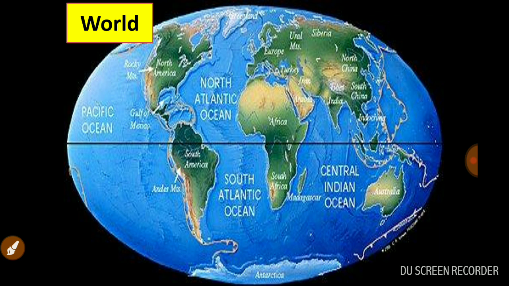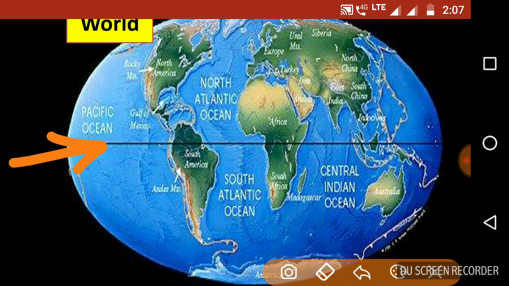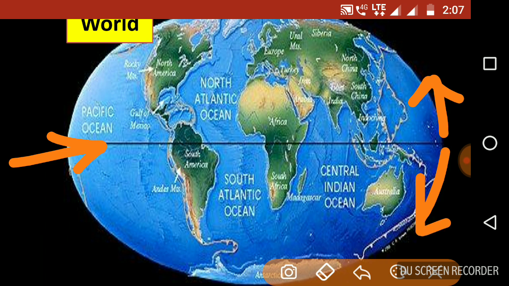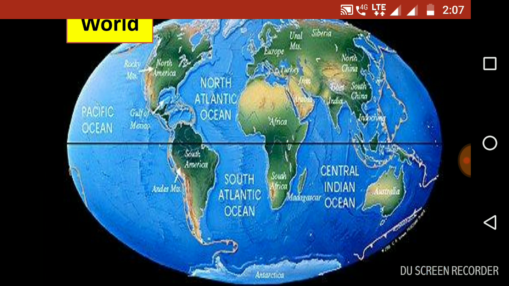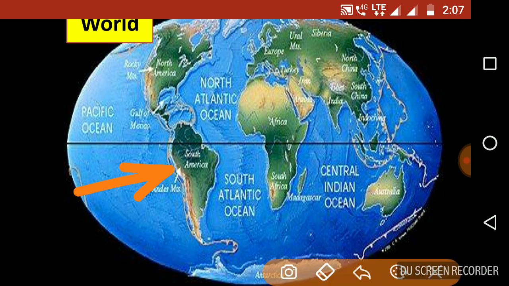When we consider the world map, you can see in this figure there is one equator, that is 0 degree, with some latitudes to the north and some to the south. India is far away from the equator. You can see Africa, where the equator cuts Africa almost in half.